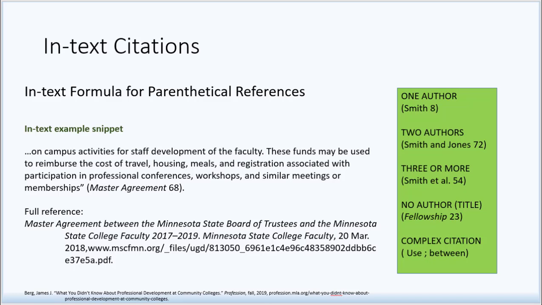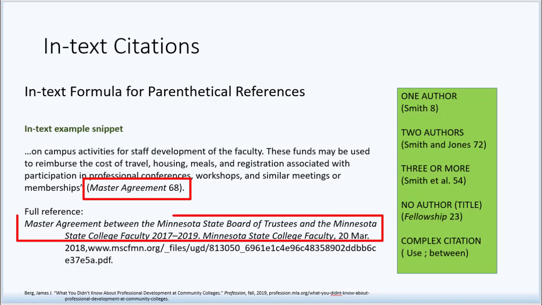In this snippet, there is no author and the title is used instead. Page 237 of the MLA 9th Handbook suggests shortening the title to the first noun. Here, master is the modifier and agreement is the noun. Note that because the reference is from a document title, the shortened form of the title maintains the italics from the original reference. Likewise, had the original title been in quotes, the in-text portion used would have been in quotes.